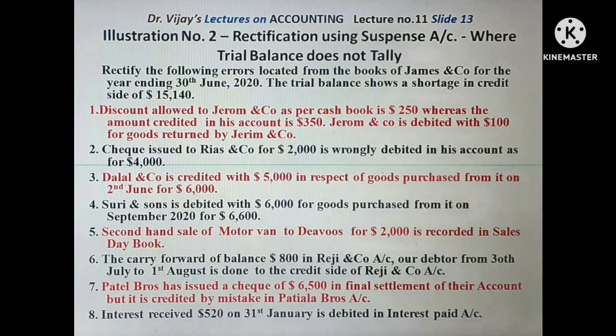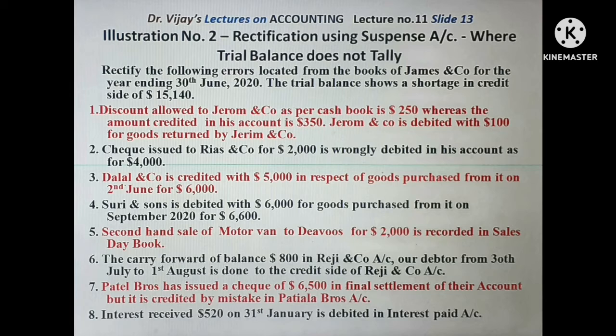Where the trial balance does not tally, the accountant will have to rectify errors disclosed by the trial balance and errors not disclosed by the trial balance. He has to open a suspense account in the ledger book and show the difference shown by the trial balance in that account on the debit side or credit side as is necessary.